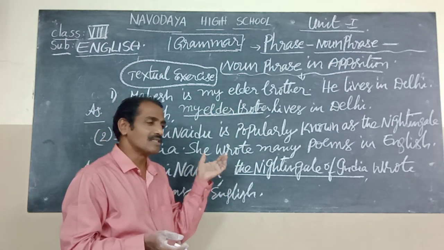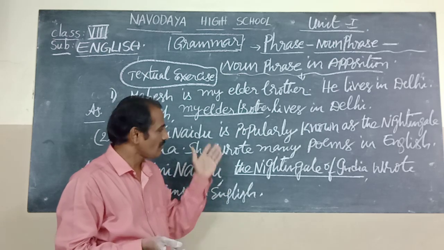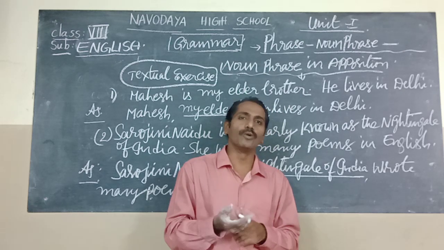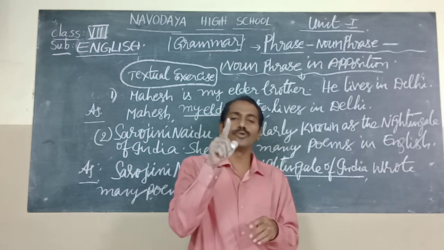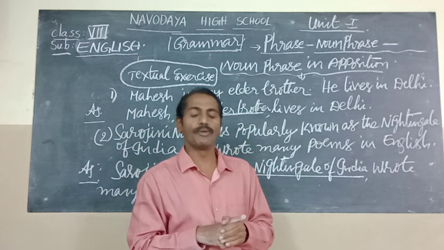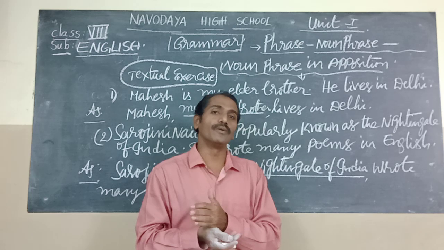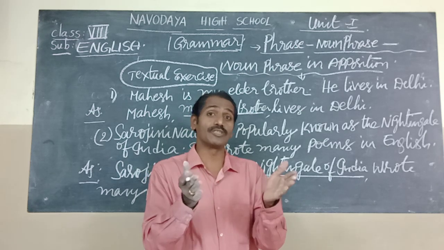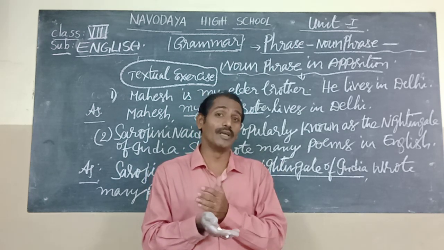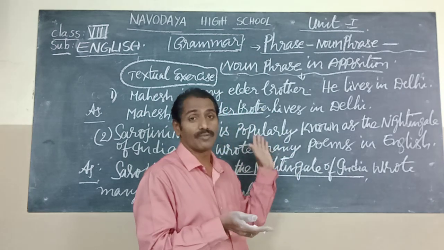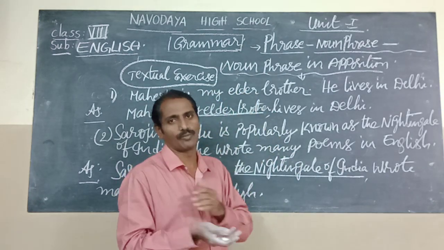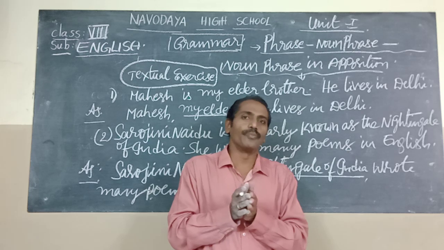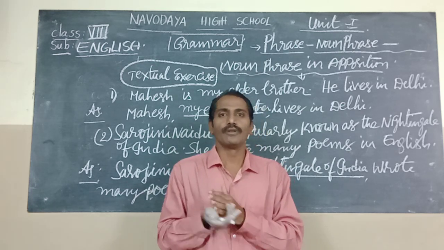Two examples from the textbook have been given. The remaining examples you have to do from your textbook and complete them. Open your material and complete the questions and answers of the first lesson. Tattered blanket, the explanation is already over. You should know and learn the vocabulary, and do two more examples of noun phrase in apposition. In the next class we will go to the next poem.